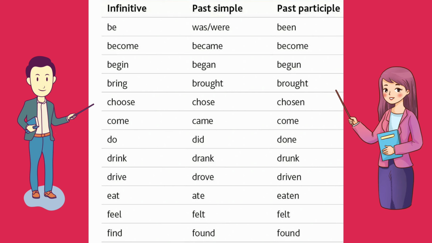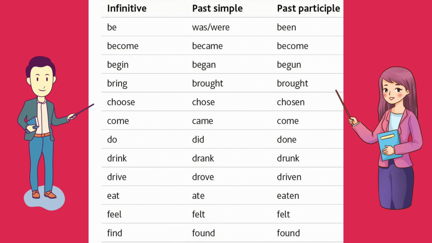Next up, drive. Now drive is infinitive, past simple is drove, and past participle is driven. Drive, drove, driven. Next up is eat. Eat is the infinitive form, past simple form is ate, and the past participle form is eaten. So eat, ate, eaten.